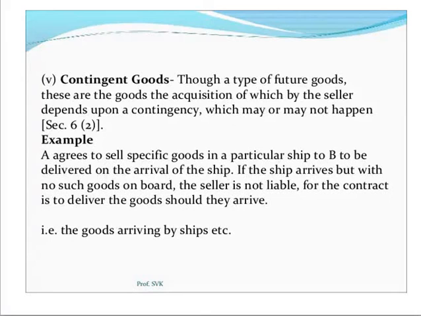So here you can go through the example. A agrees to sell specific goods in a particular ship, to be delivered on the arrival of the ship. If the ship arrives but with no such goods on board, the seller is not liable, for the contract is to deliver the goods should they arrive. The goods arriving by ship.